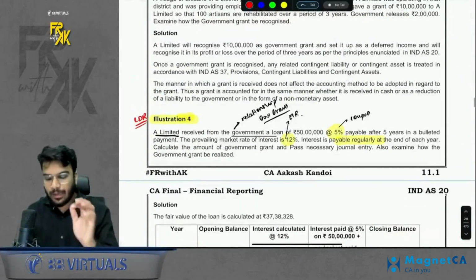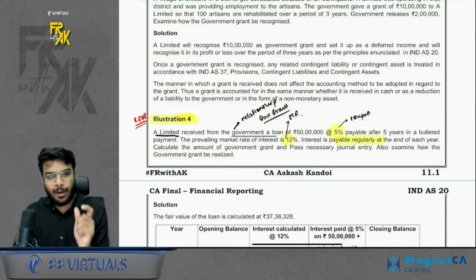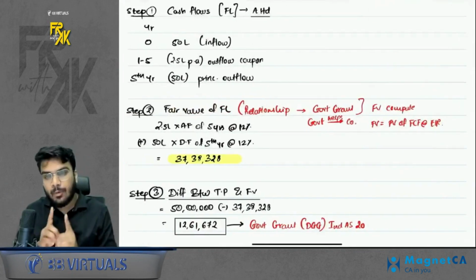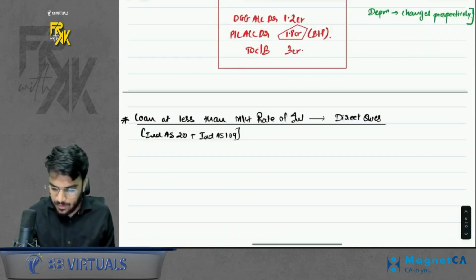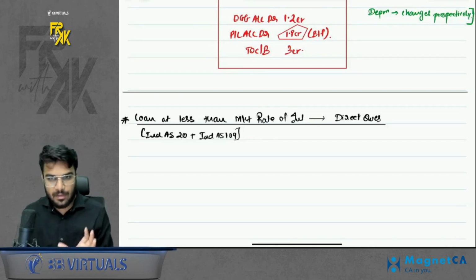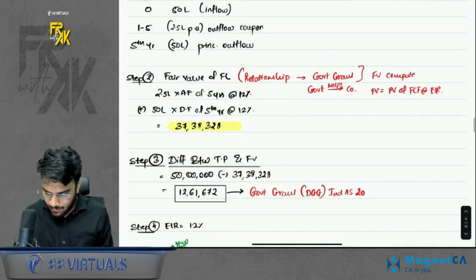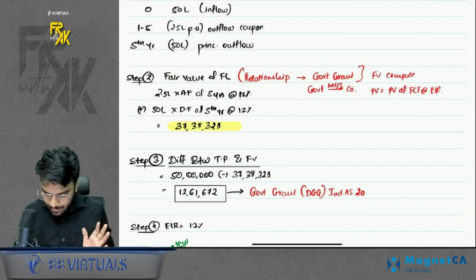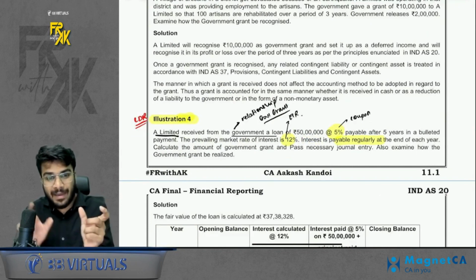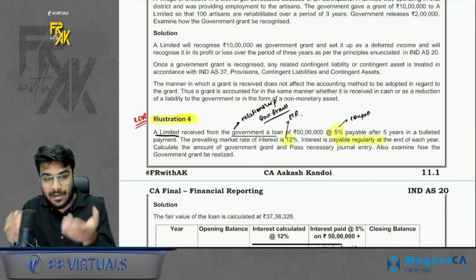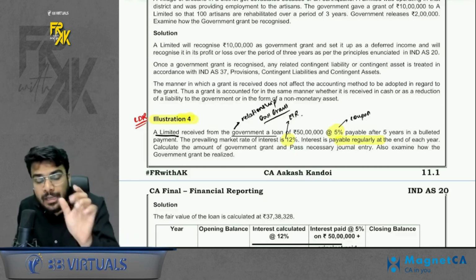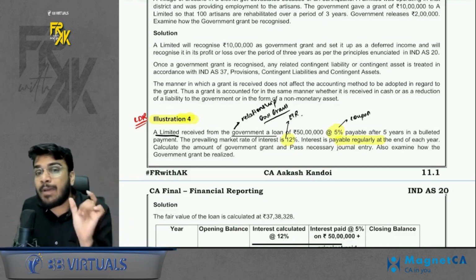So, when you get a loan at less than market rate of interest, this point has a resemblance with Ind AS 109 Financial Instruments. Why? When the government is giving you a loan at less than market rate of interest, it is treated like a relationship. The relationship is of government grant, where the government is helping the company, right? Do you remember in financial instruments what we used to do? When there was a relationship of parent and subsidiary, when parent was helping subsidiary, the difference was transferred to investment in subsidiary. When the employer was helping the employee, the difference was treated like prepaid employee benefit expense.